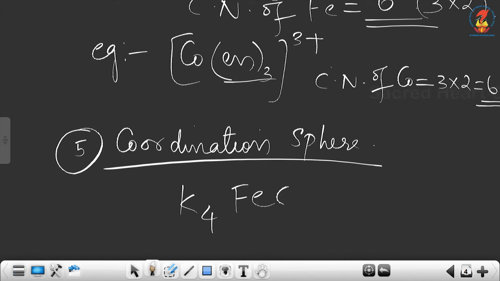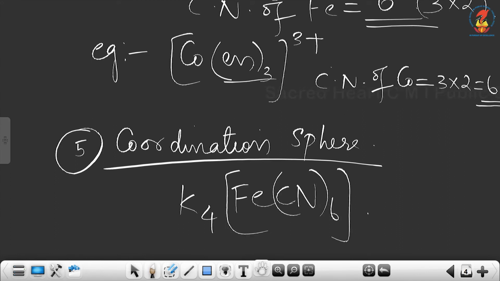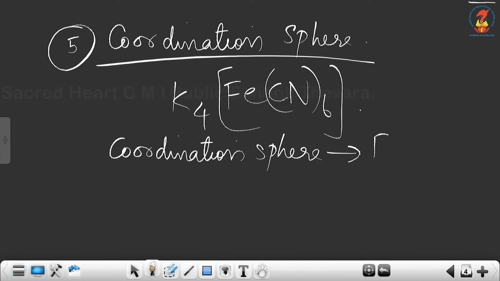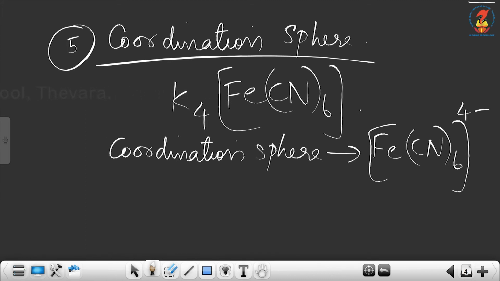Now, I will give one example. K4[Fe(CN)6]. Now here you can see that the coordination sphere is [Fe(CN)6], and the charge is 4 minus.